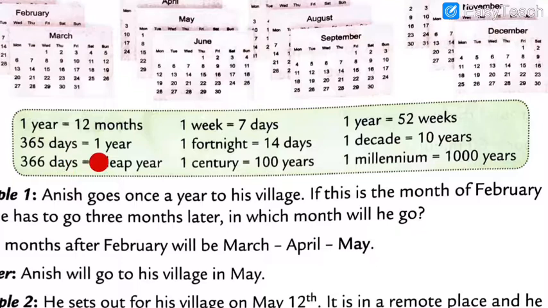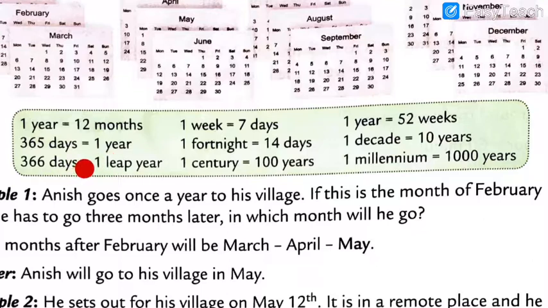365 days is equal to how many years? 365 days is equal to 1 year. And 366 days is equal to 1 leap year. Again, I am going to repeat for you.